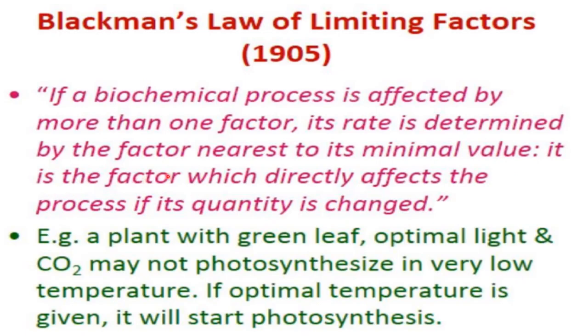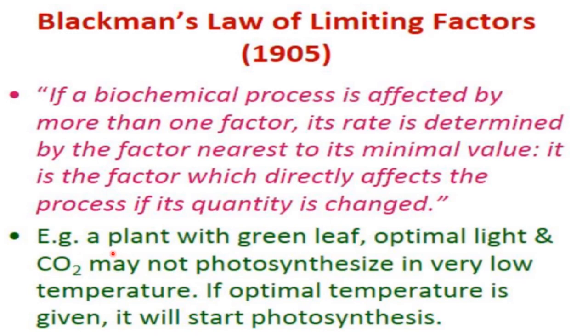It is a factor which directly affects the process if its quantity is changed. If there is an increase or decrease in the quantity of that factor, then it will directly affect that process. For example, a plant with green leaves, optimal light and carbon dioxide may not photosynthesize at very low temperature. If optimal temperature is given, it will start photosynthesis. It means here temperature is the limiting factor.